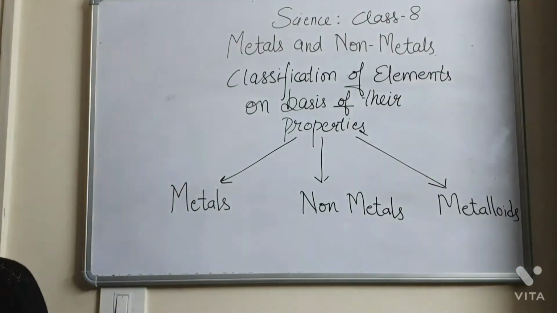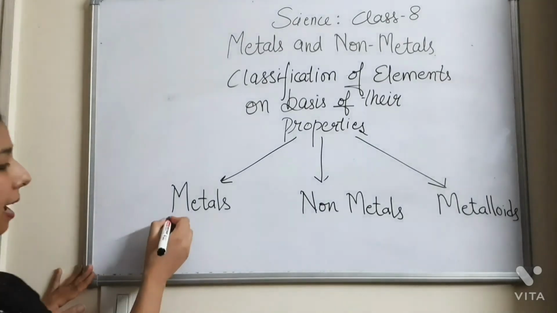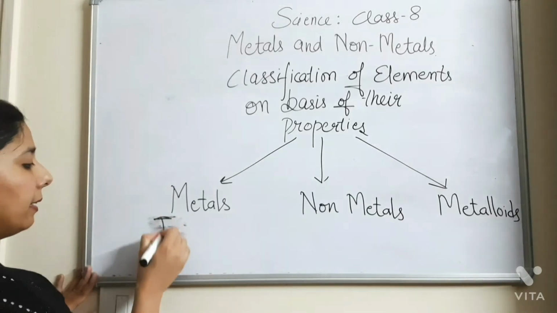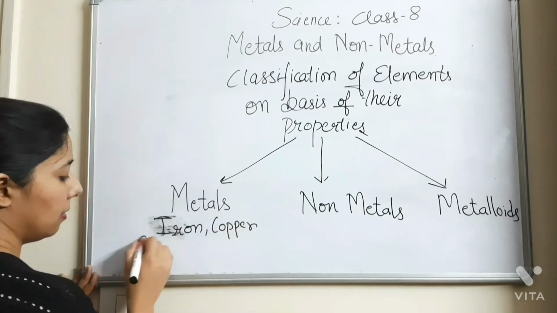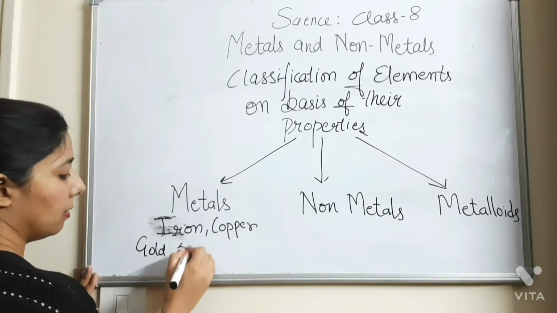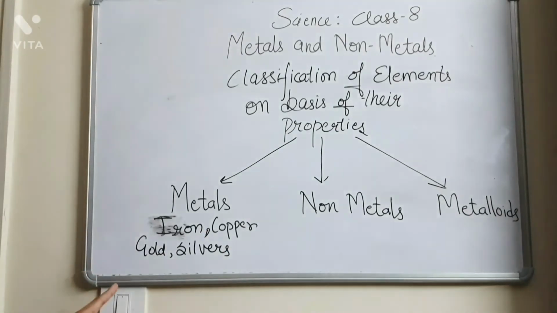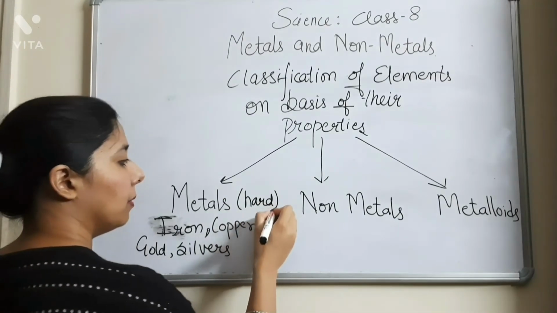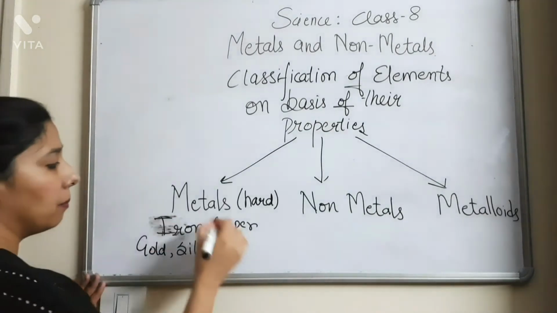If I am taking some examples of metals: iron, copper, gold, silver. All these are metals. One thing to remember here is that all metals are hard and solid. But the only metal which is in the liquid state is mercury.